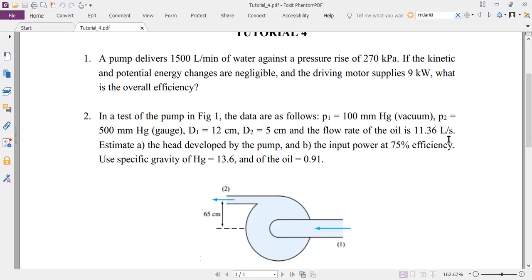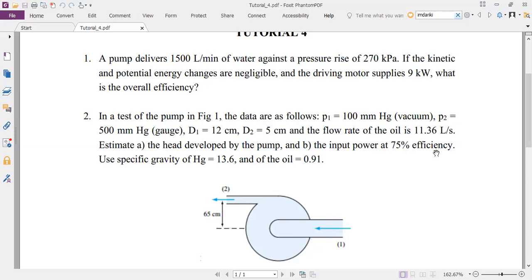Okay, so this is almost the same as the previous problem, except that instead of giving you the pressure rise, the pressure at points 1 and 2 is given. The difference in elevation between points 1 and 2, Z1 and Z2, is given, 65 centimeters. And the diameter of this pipe and this pipe is given.